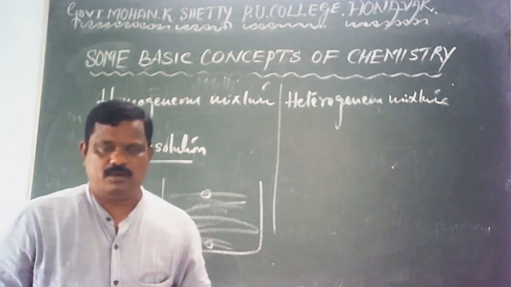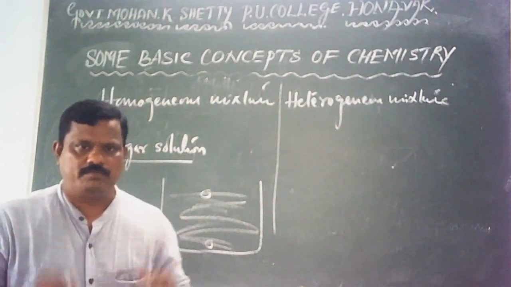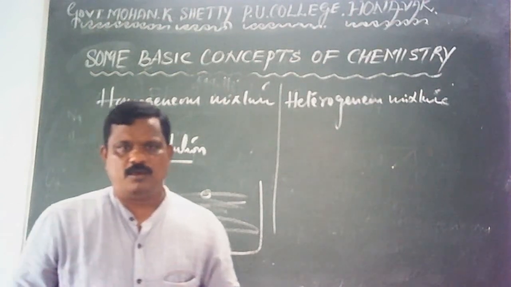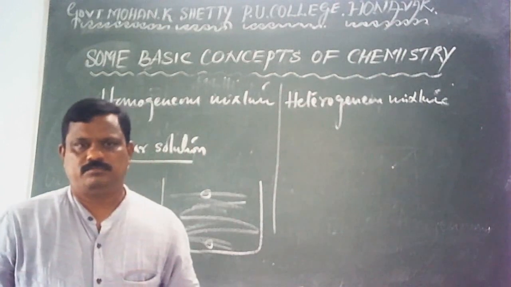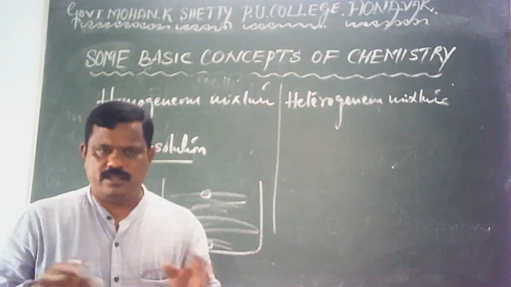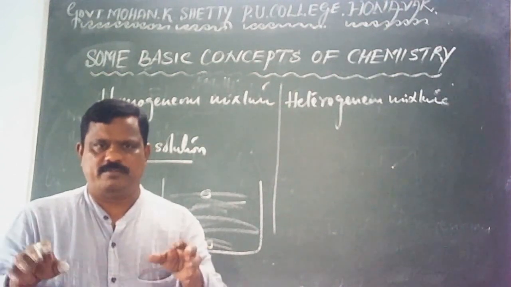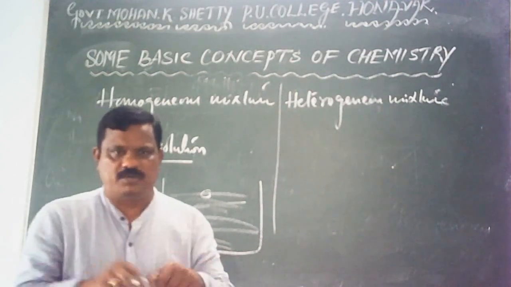Or you can take alloys. All alloys are homogeneous in nature. Brass is an alloy of copper and zinc. Or you can take bronze. Bronze is an alloy of copper and tin. In brass and bronze, the components are actually two elements. Elements are uniformly distributed throughout the bulk.